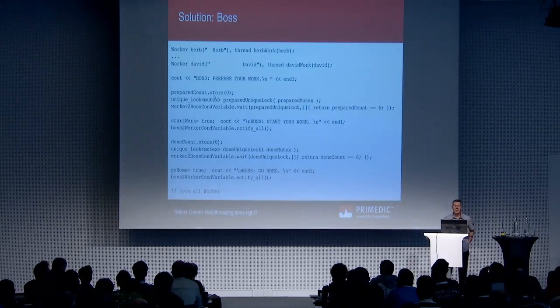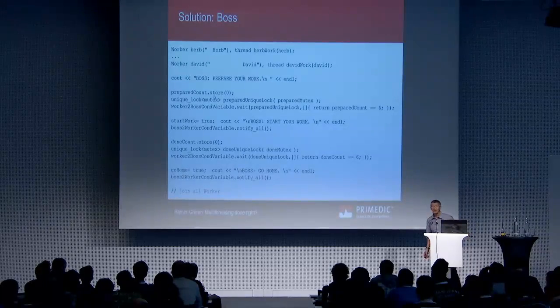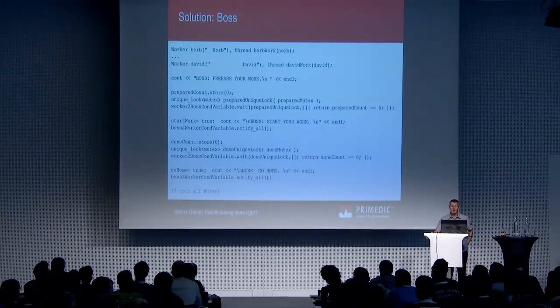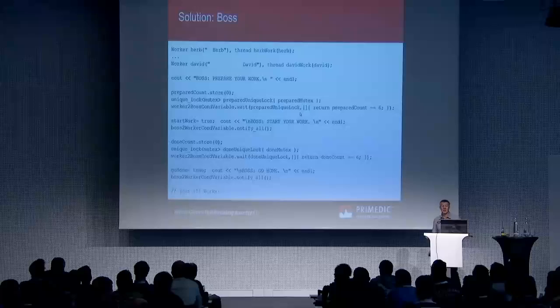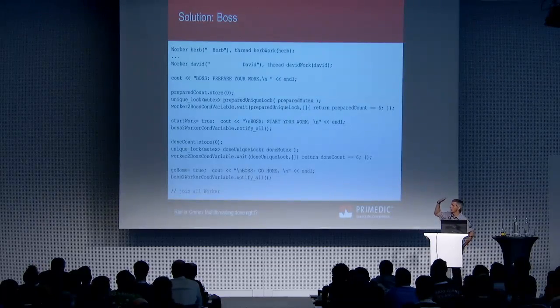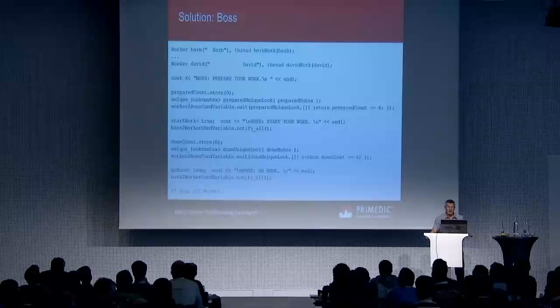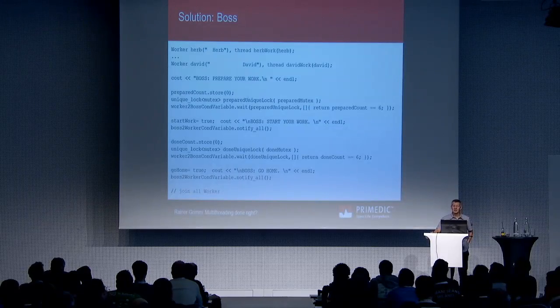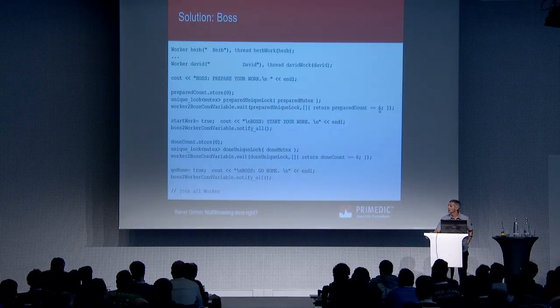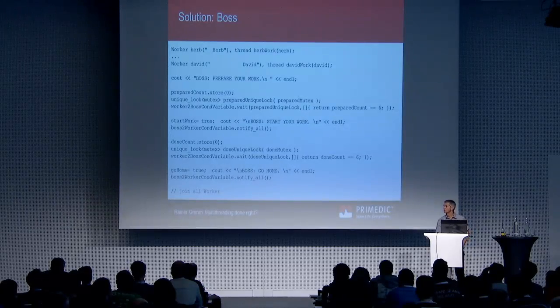Then I use an atomic variable, prepare count, which stores 0. This variable will be increased each time a worker has prepared his work. So it will increase 1, 2, 3, 4. And the boss is waiting until this prepared count is equal to 6. Now he knows all workers are done.